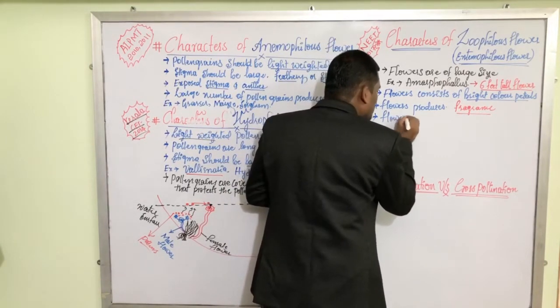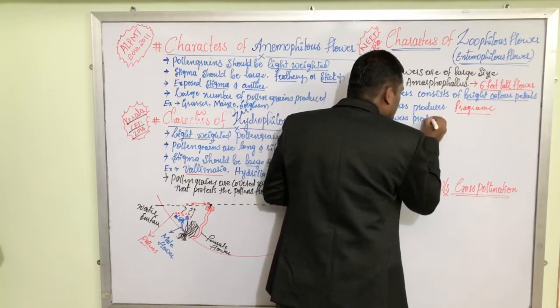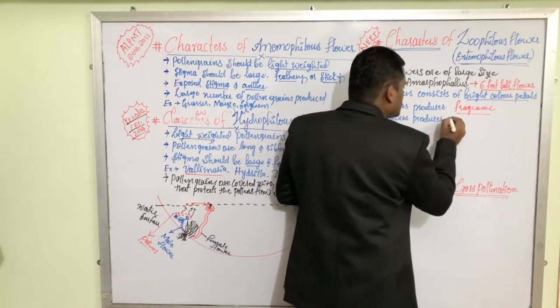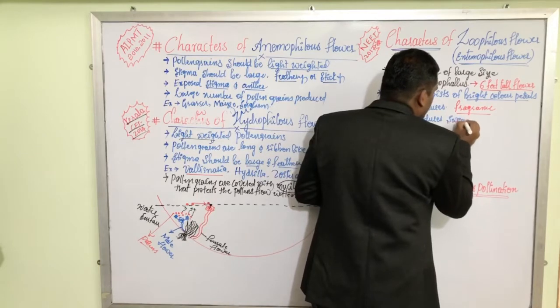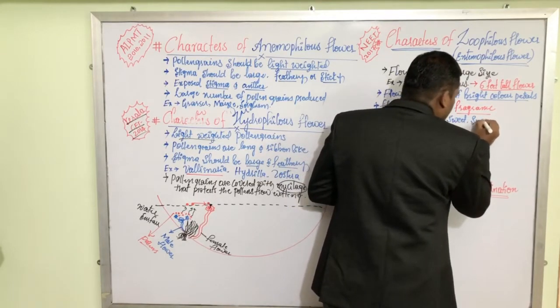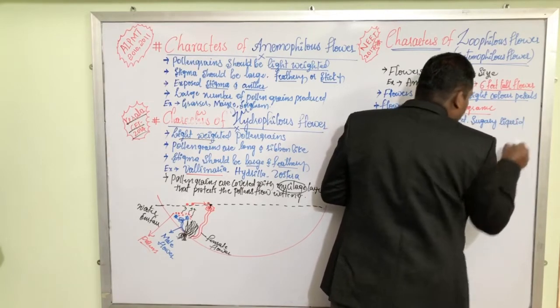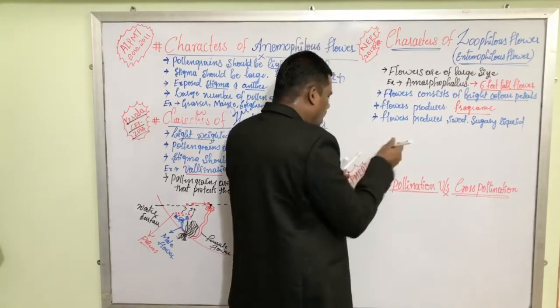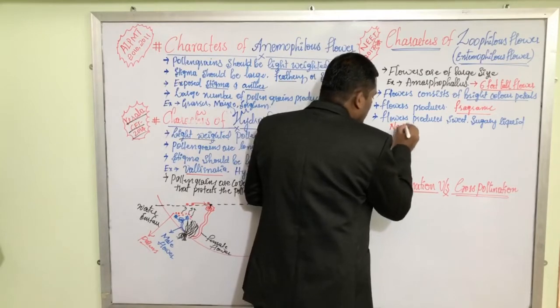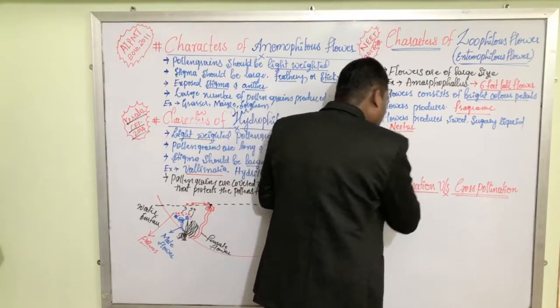Then the next characteristic feature is that flowers produce sweet, sugary liquid, which is commonly called nectar.